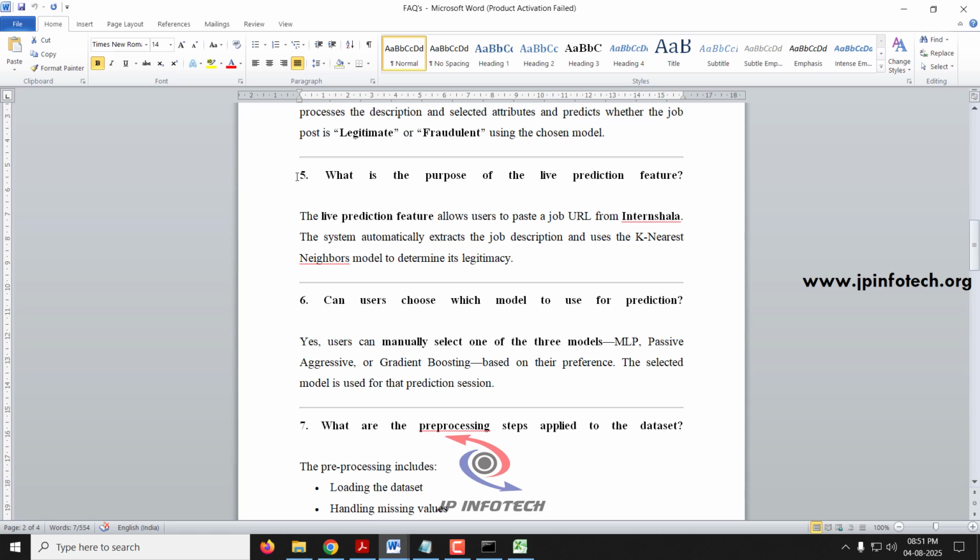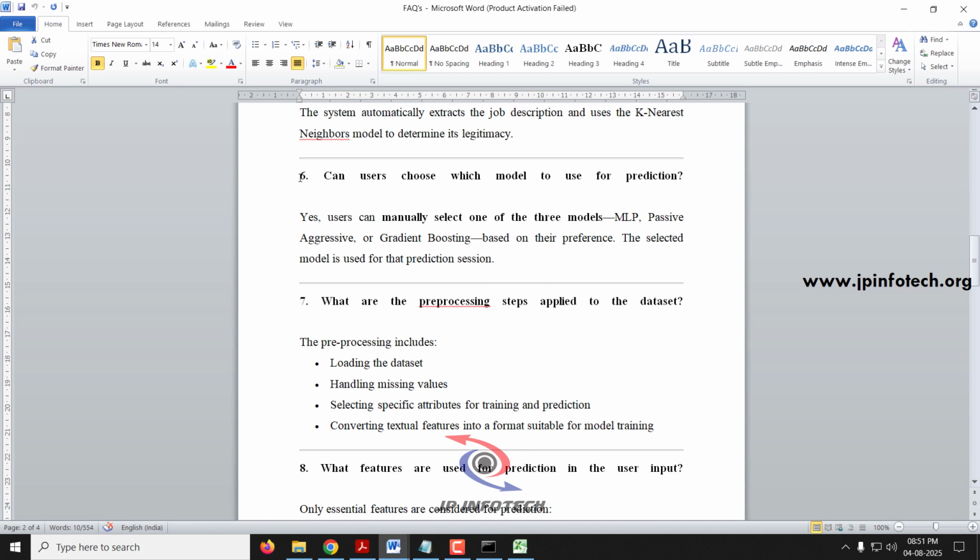Next question, what is the purpose of the live prediction feature? This is an additional enhancement feature that we added to the existing system, so that the user can copy and paste the link of the website from Internshala. The system automatically extracts the job description and uses the K nearest neighbor model to determine whether it is legitimate or fraudulent.